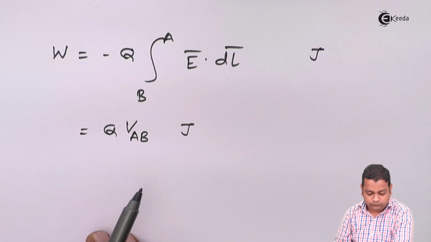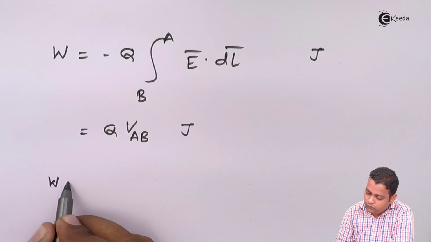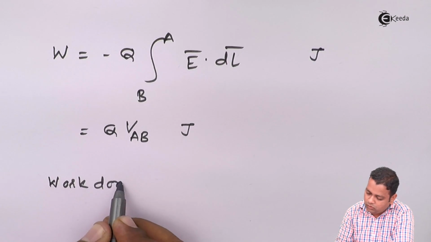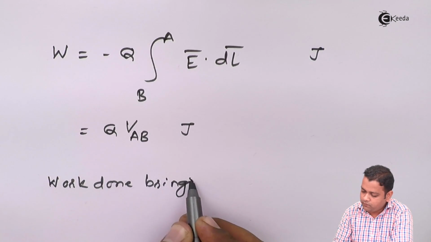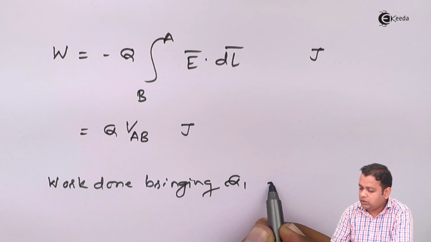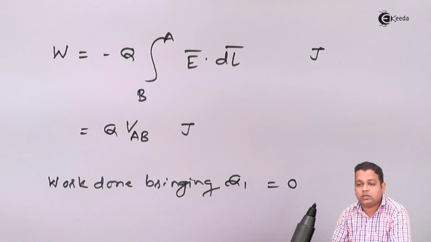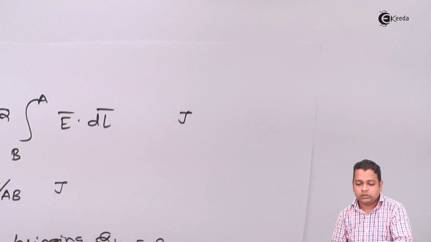So work done while bringing charge Q1 will be equal to 0. Hence the energy stored will also be equal to 0.